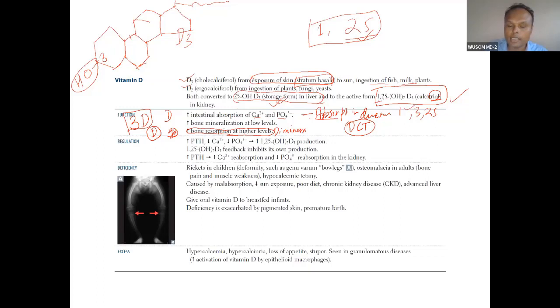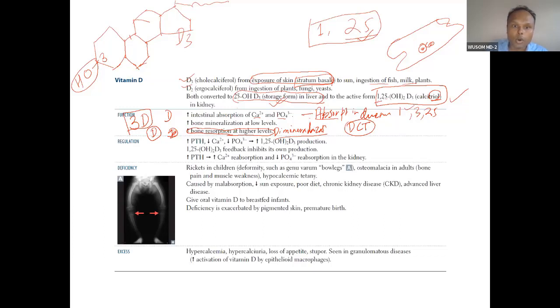You might think vitamin D is very good for bone, but it is causing demineralization, the opposite effect. It causes demineralization directly in bone because vitamin D activates osteoclasts.